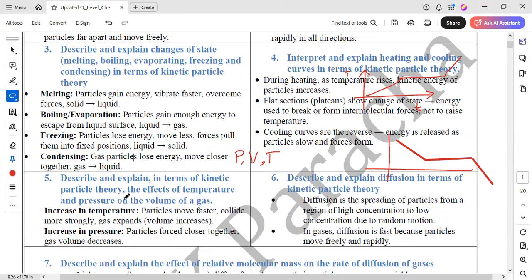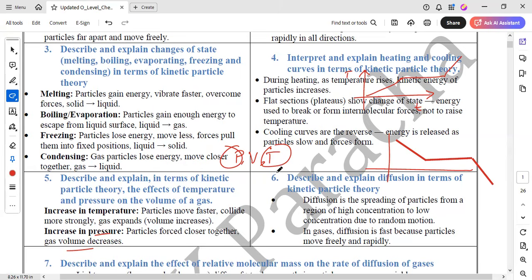Okay. So in Charles' law, with increasing temperature, particles move faster, they collide more strongly, and the gas expands. So it discusses the relation of temperature and volume. Okay, and in that case, pressure is constant. In Boyle's law, it is discussing the relation of pressure and volume, and in that case, temperature is constant. Okay. Hope you have got this point. We have already discussed it in detail, so it is a quick revision video.